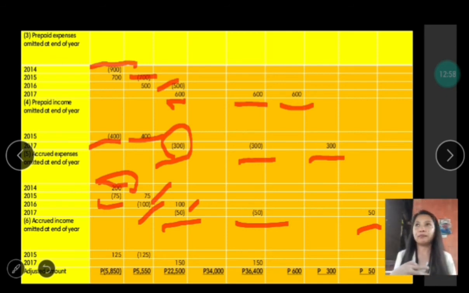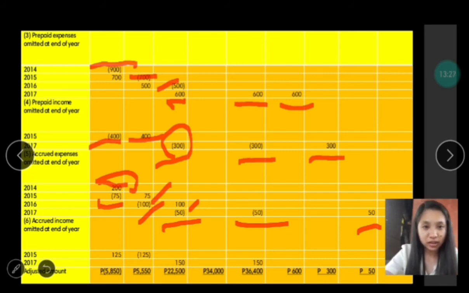And to say it again, income must be recorded in the accounting period in which it is earned. So in this accrued income, it has already been earned but not yet received. So this accrued income will be recognized in the period it arises rather than when it is being received. So it will be recognized in this year 2015.